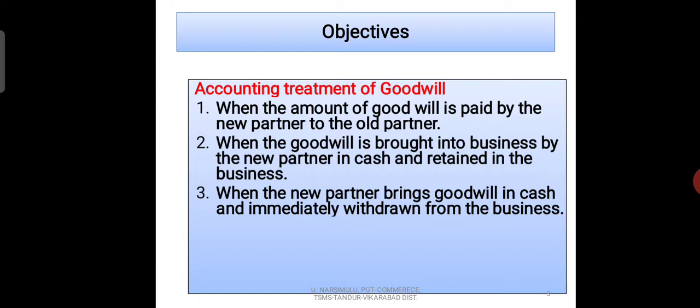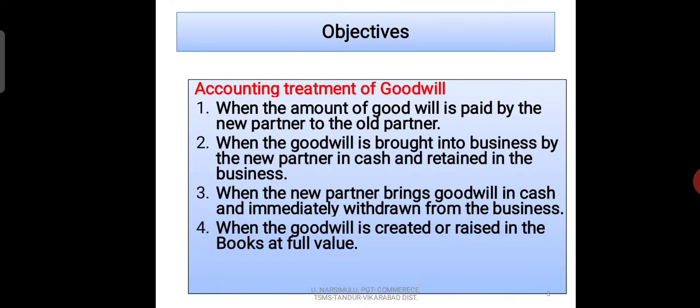So all these are the situations. When these situations take place, we write different accounting entries in the books of accounts. That you will learn in this video. Fourth, when the goodwill is created or raised in the books of accounts at full value.